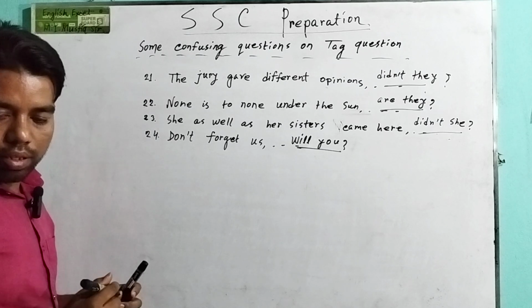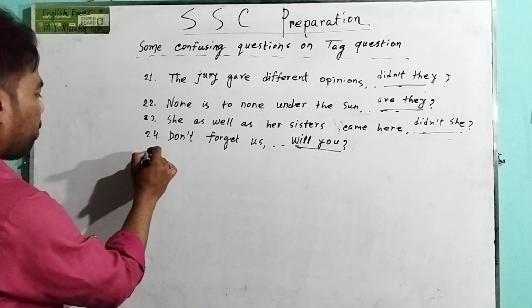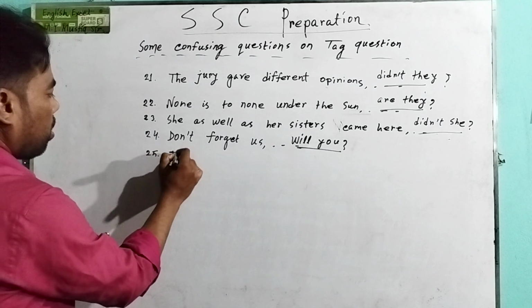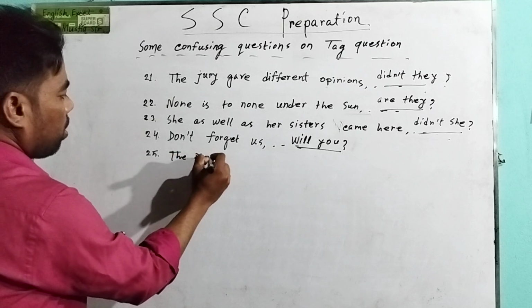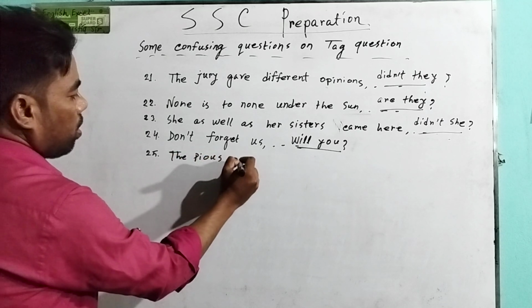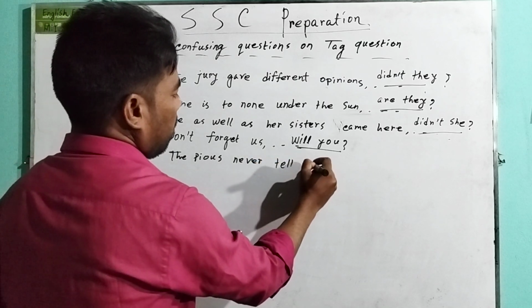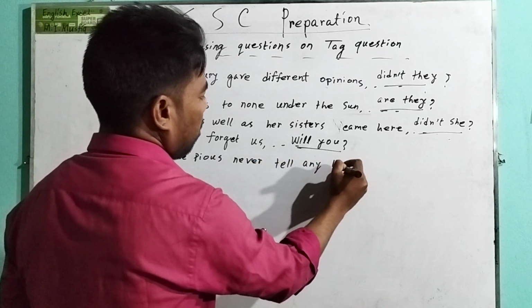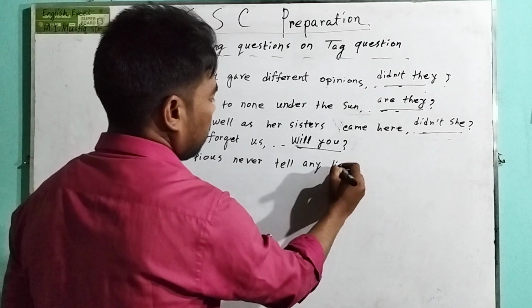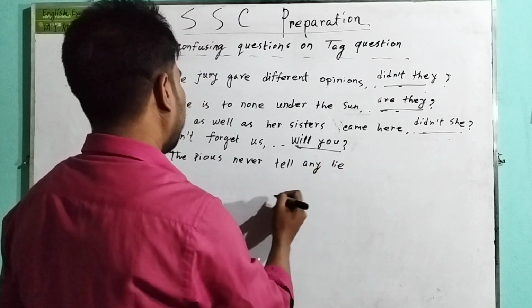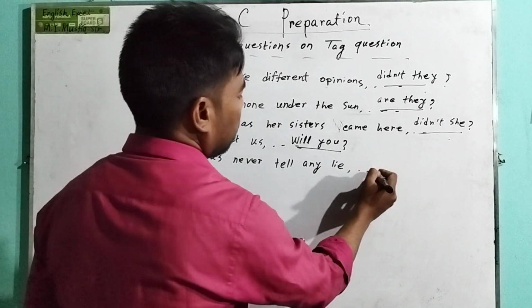Question 25. The pious never tell any lie.